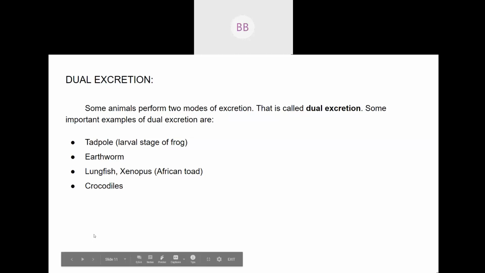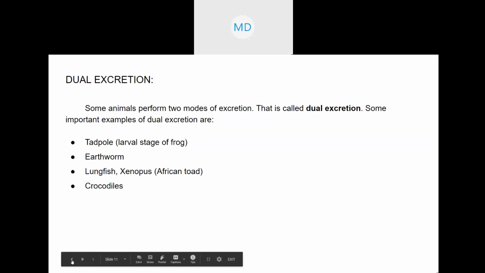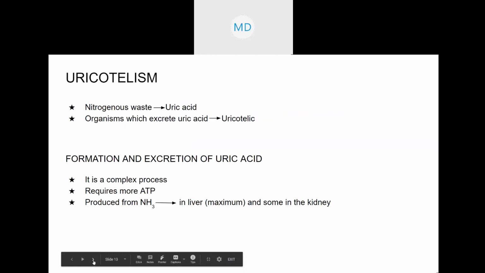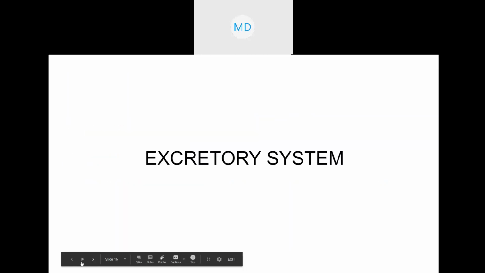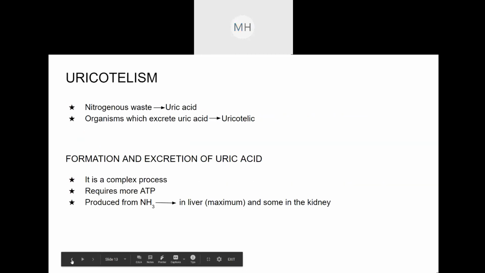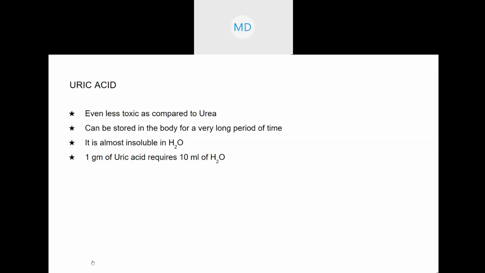So, are there any doubts from this portion? If there are any doubts, you can just ask. Okay. Next, there is uricotelism, and we'll need one more class to complete this chapter. I will give the notes after I complete the chapter. You have got the ebook, I guess. I have already sent the ebook in the group. Yes, I will give the notes. Don't worry.